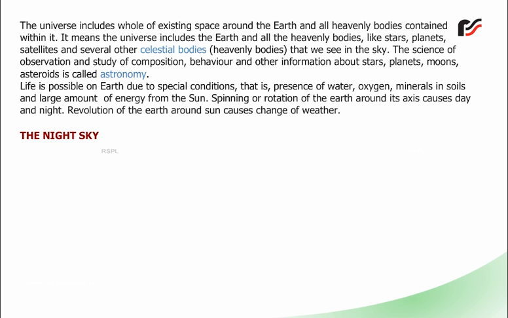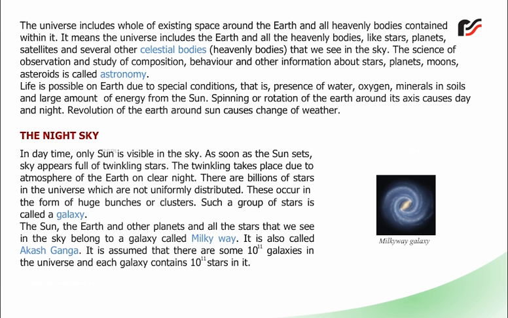The night sky. In daytime, only sun is visible in the sky. As soon as the sun sets, sky appears full of twinkling stars. The twinkling takes place due to atmosphere of the Earth on clear night. There are billions of stars in the universe which are not uniformly distributed. These occur in the form of huge bunches or clusters. Such a group of stars is called a galaxy.